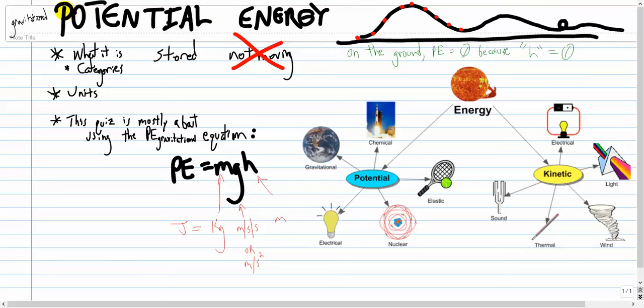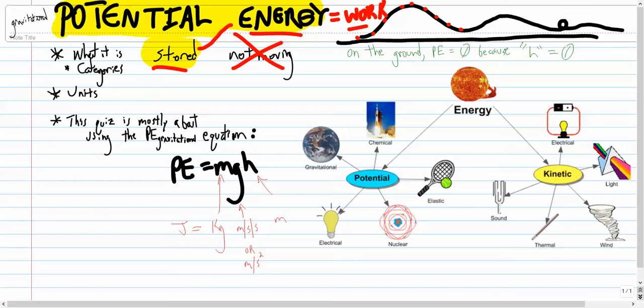All right, you are on the potential energy quiz. So let's get started. What is potential energy? Potential energy is, I like this way of thinking about it, stored energy. In other words, it is energy that could be used later to do work. So what's something that has stored energy that could do work later?